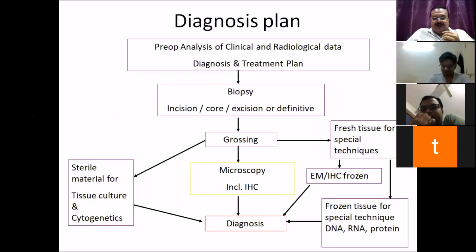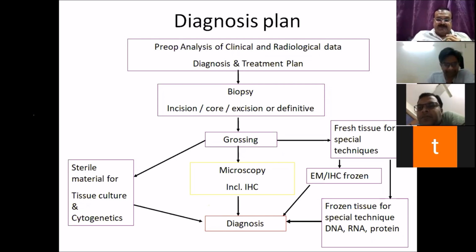So here is something that you should know when you are dealing with soft tissue sarcomas. The biopsy is collected in 3 different mediums. Because in a soft tissue sarcoma, there are 2 things which are very important. One is cytogenetics, for which the material should be taken in a sterile tissue culture vial and tissue culture medium. And some tests require a frozen tissue. So it should be collected in, especially if you have to do an RNA based test, then in an RNA later, or it should be taken in a plain vial and frozen, besides taking into a formalin vial.